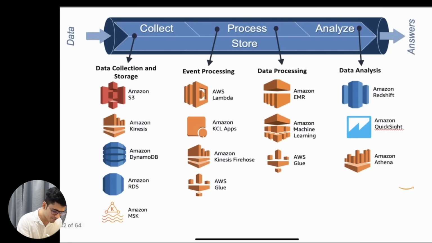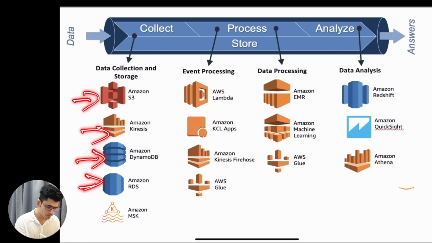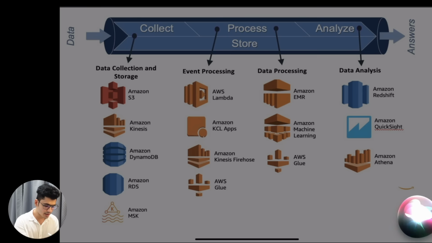I can collect data from S3, Kinesis, DynamoDB, RDS, MSK, whatever. This is object storage, this is the real-time data streaming platform, this is the NoSQL database, this is the relational database. We understood data is coming from multiple places, where we can collect and easily ingest our data.